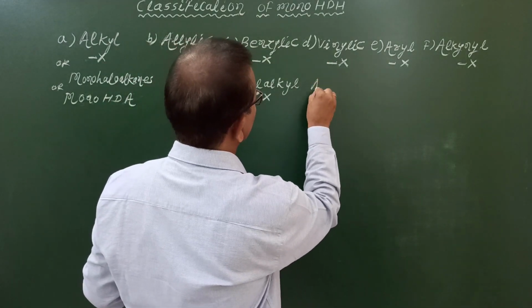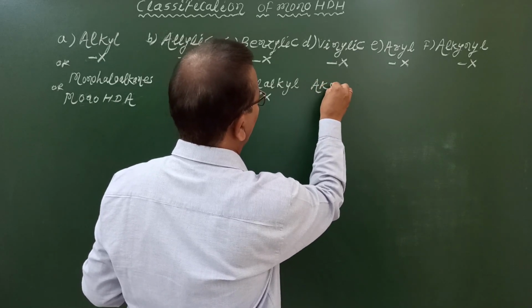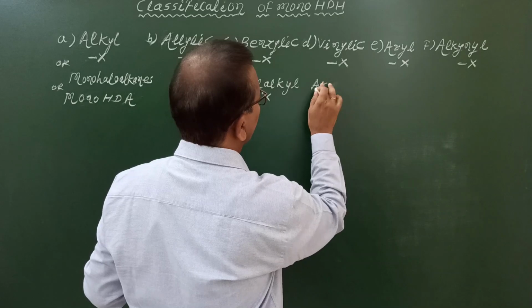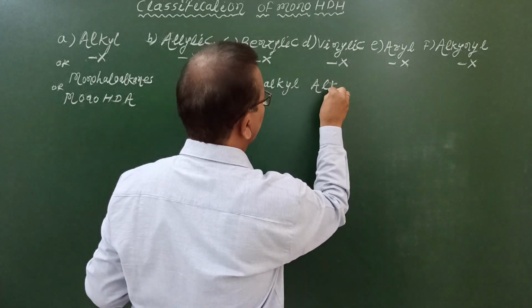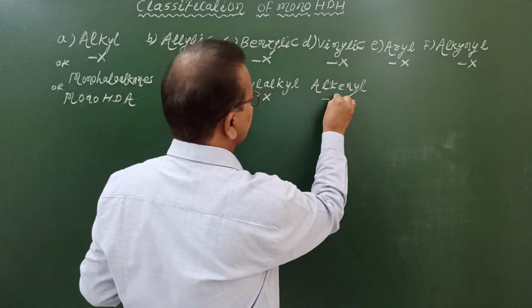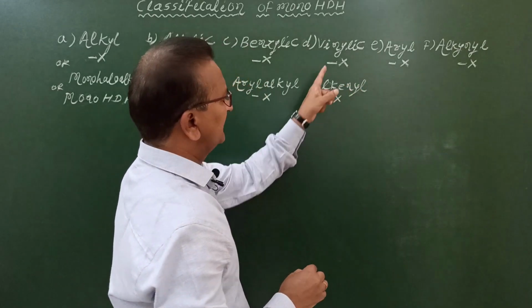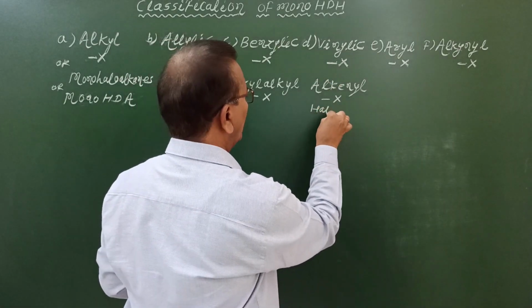Vinylic halides are also called as alkenyl halides, so vinylic halides or alkenyl halides or haloalkenes.